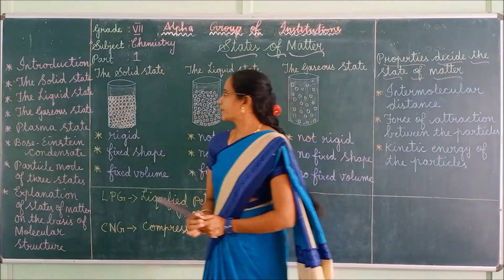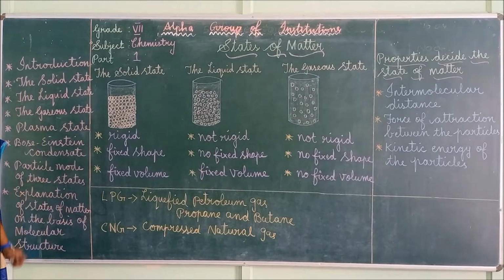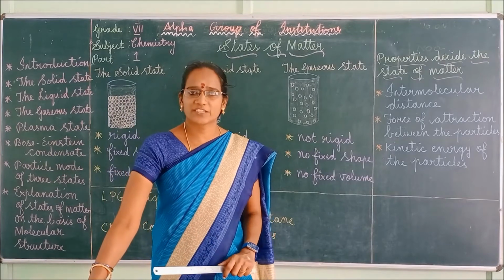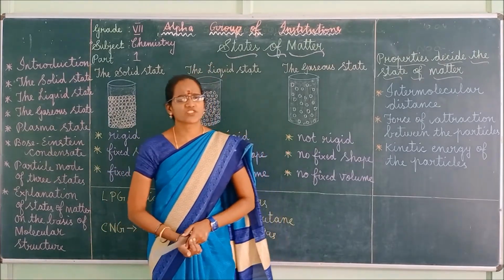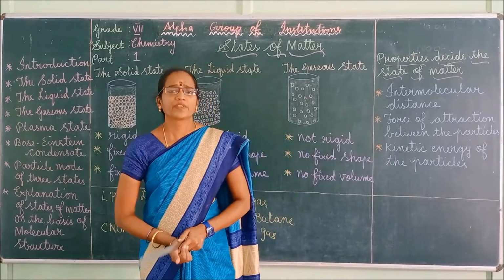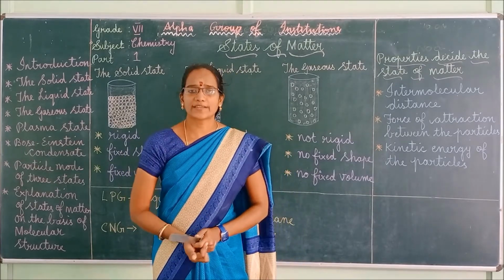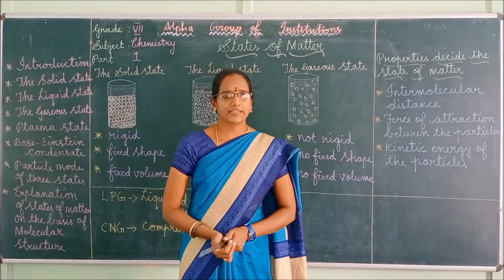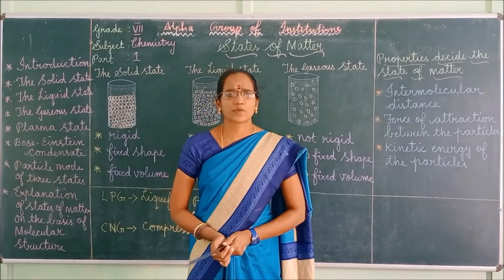Next we can move to the plasma state. The plasma state is often called the fourth state of matter. The plasma state is a gaseous mixture of positive ions and electrons. It mainly consists of charged particles, hence it can conduct electricity. The sun and the stars consist of plasma.